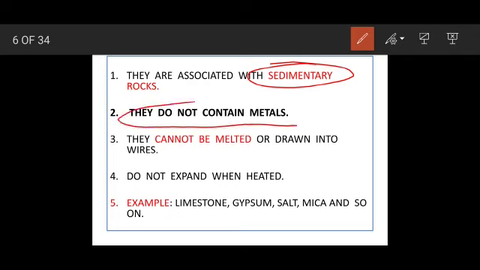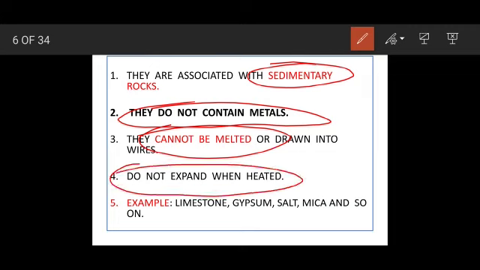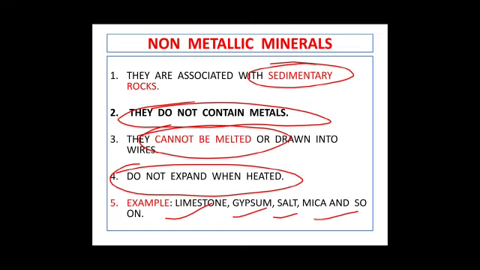They do not contain metals because they are non-metallic, and that's why they cannot be melted, or even drawn into sheets and wires, because only metals can be drawn into sheets and wires. Now they do not expand on heating because they are not good conductors of heat. They are poor conductors of heat because they do not have metals. Examples: limestone, gypsum, salt, mica, and there are many other examples. So I hope the non-metallic minerals are clear.